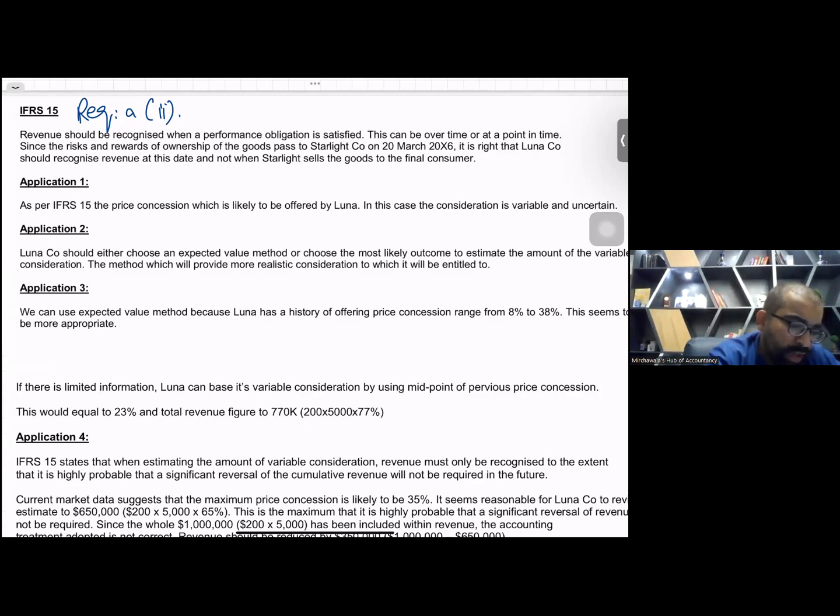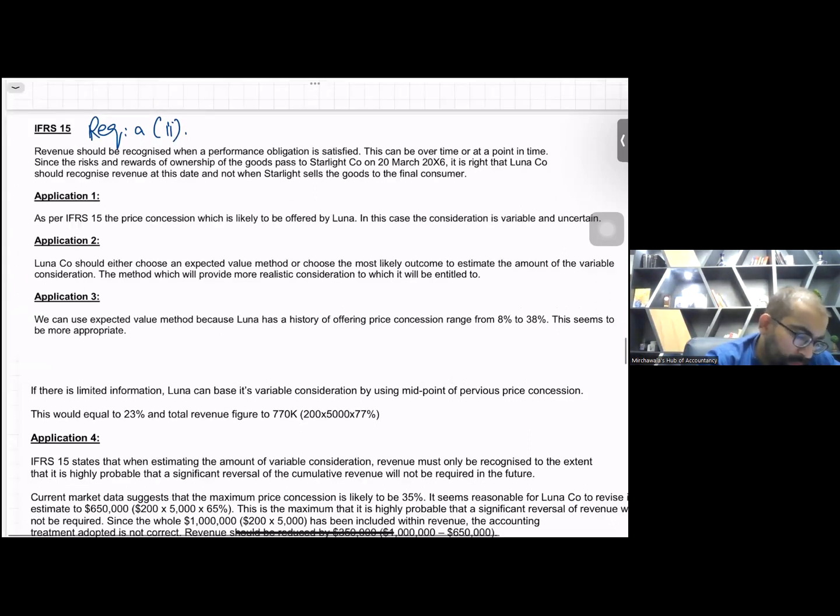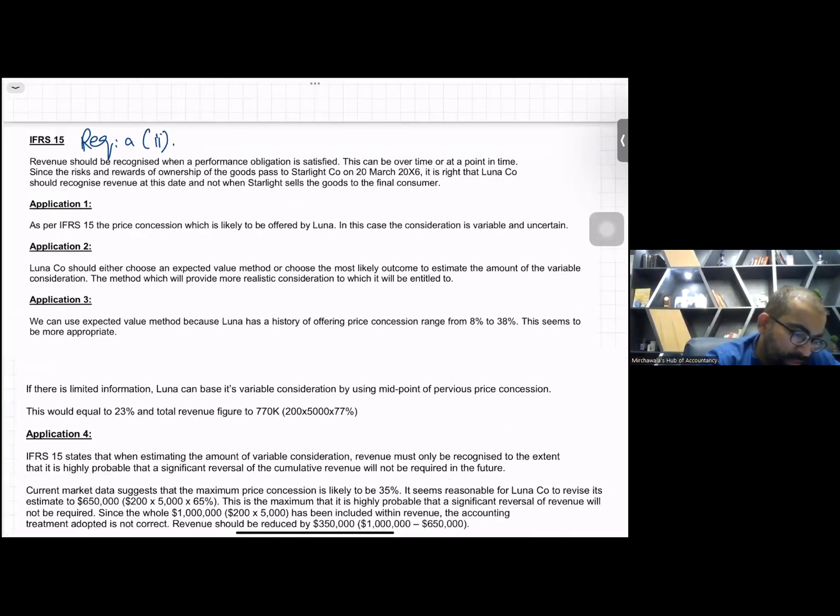This I just told you. Our time is very precious. We can use the expected value method because Luna has a history of offering price concession ranging from 8 to 38%. This seems to be more appropriate. If there is limited information, Luna company can base its variable consideration by using the midpoint. This working I've done, right? So this is just the recommendation. This application 3 is the recommendation.